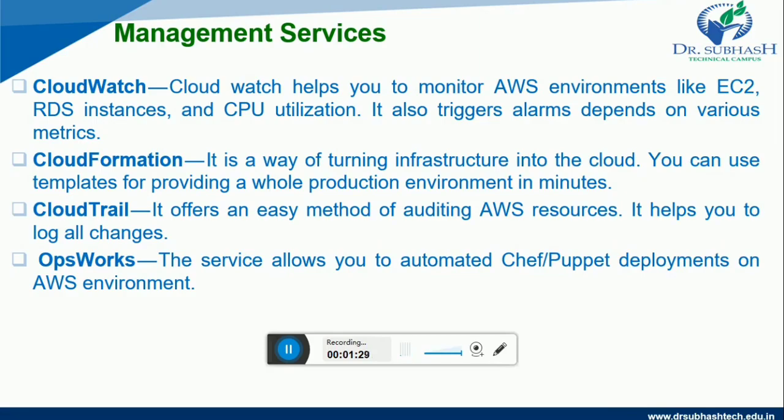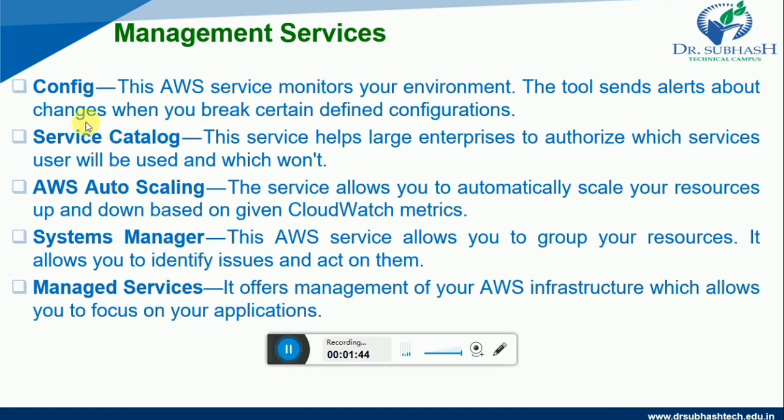Fourth one is OpsWorks. This service allows you to automate Chef or Puppet deployments on AWS environment. Next management service is Config. This AWS service monitors your environment.